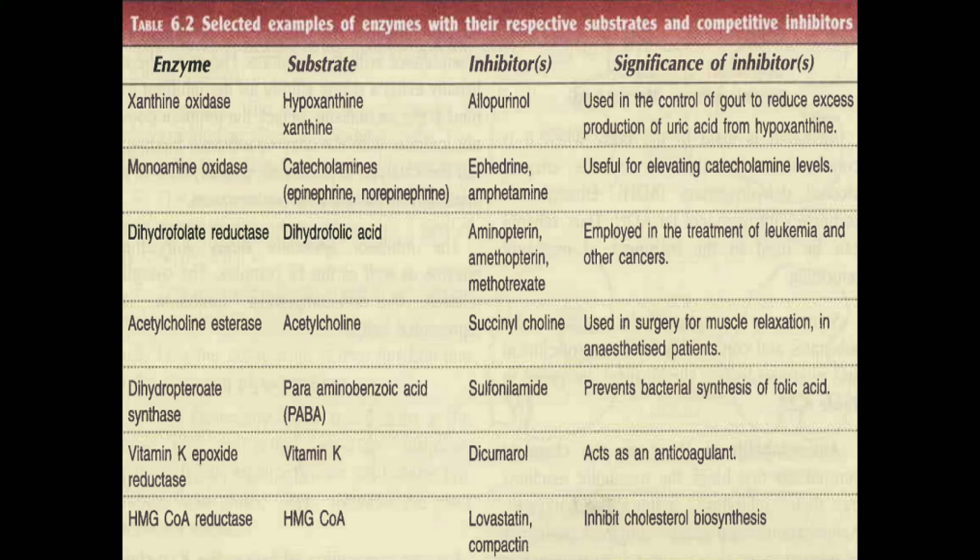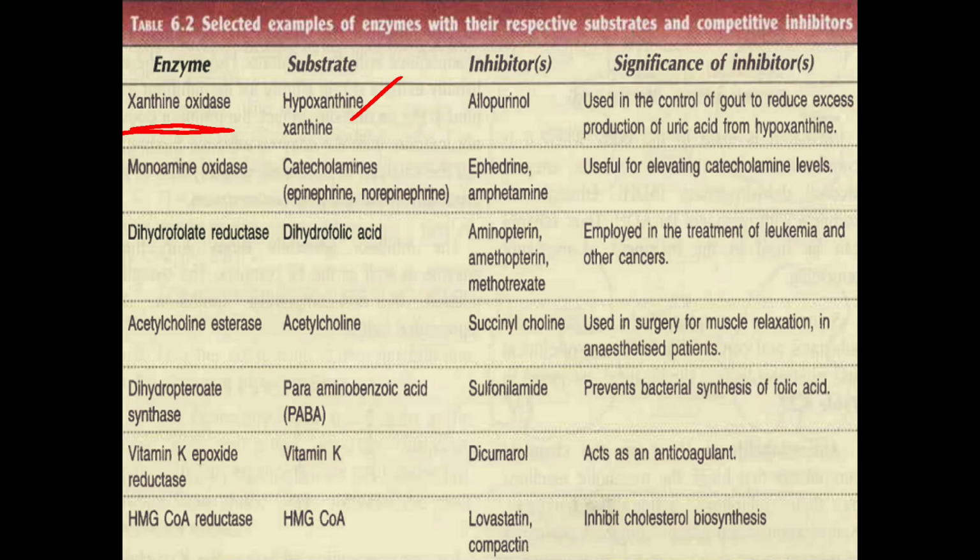And here we'll see examples of antimetabolites, that is, competitive inhibitors. See, the enzyme is xanthine oxidase. For xanthine oxidase, the substrates are hypoxanthine and xanthine.